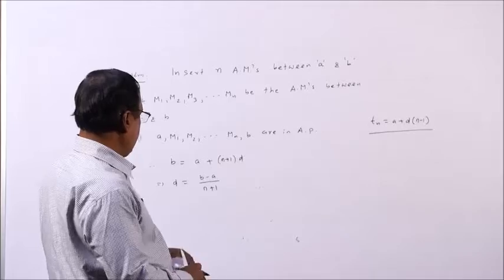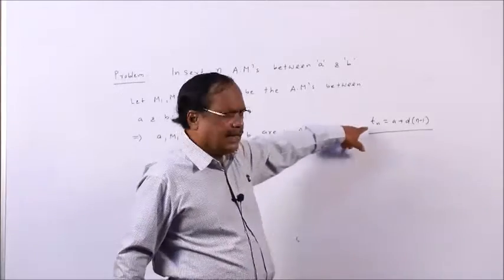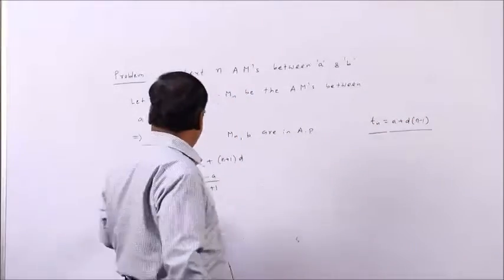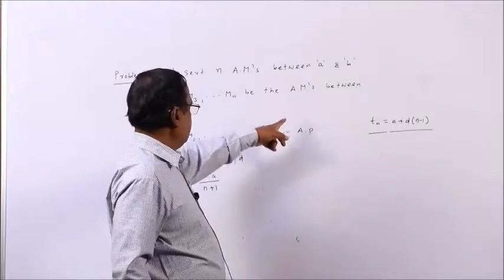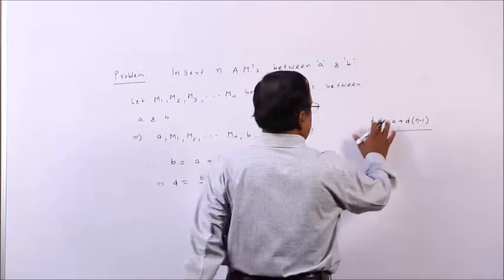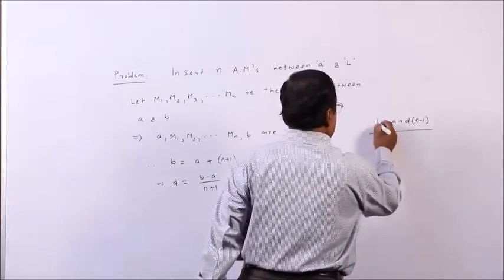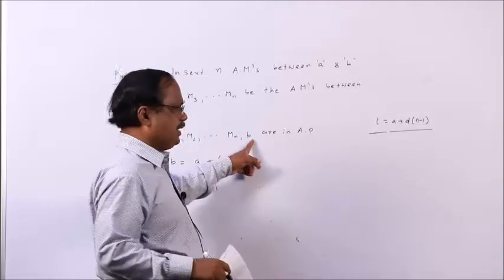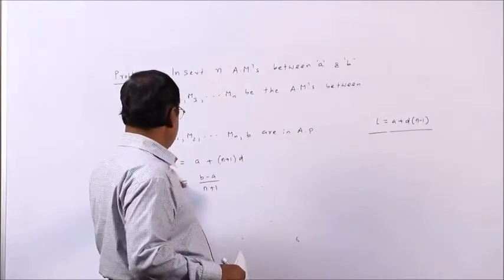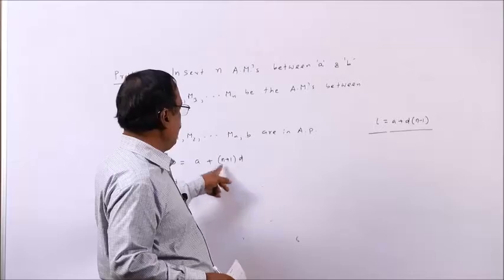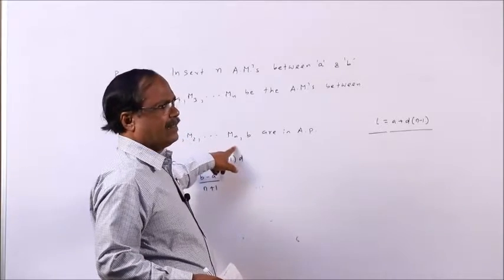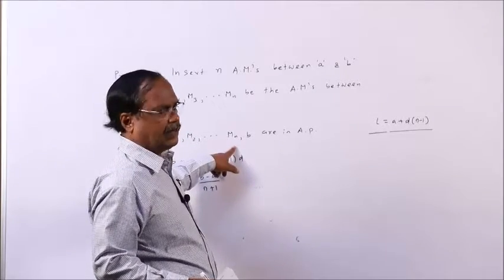Followed? You followed this or not? Tn is A plus D into n minus 1, or you can say L, same thing. If L, the last term, is B, then B is A plus D into n minus 1. How many terms are here? There are n plus 1 terms, clear?